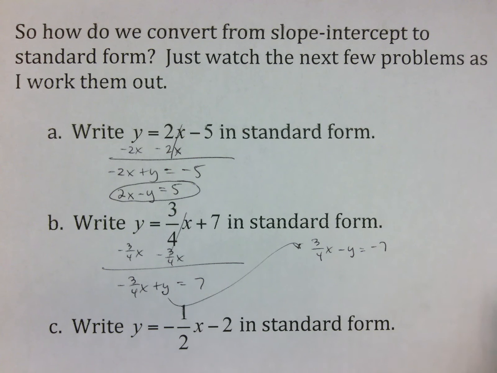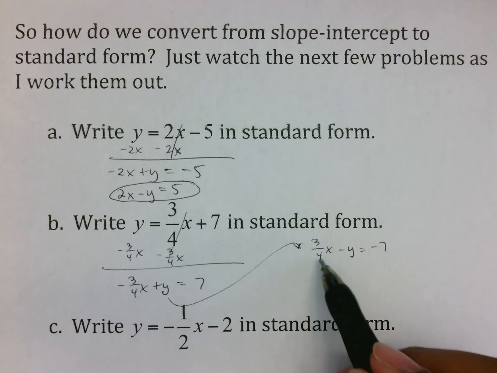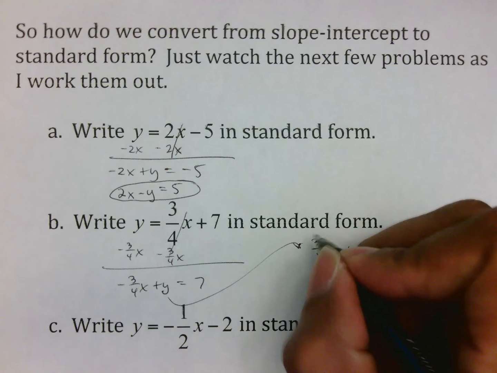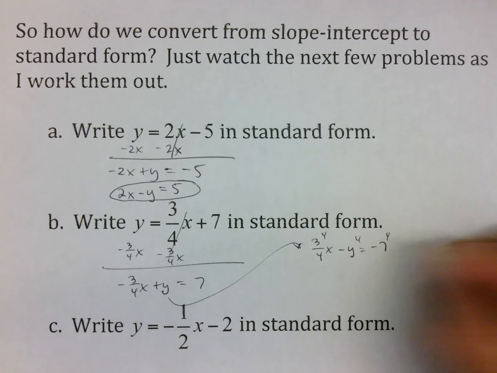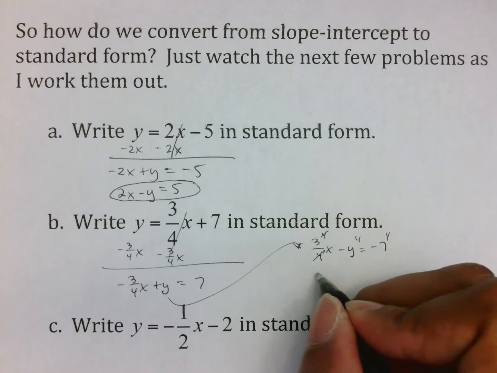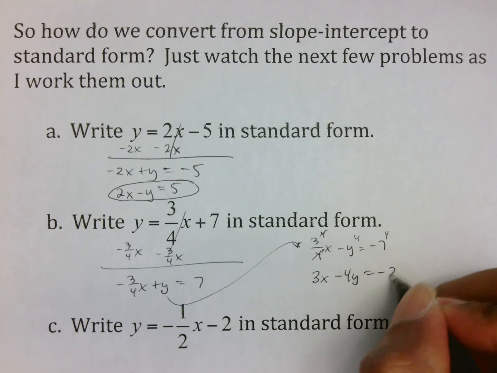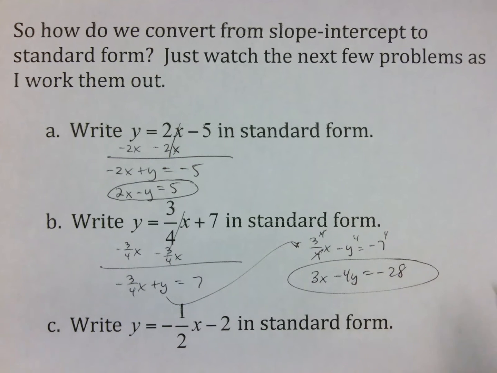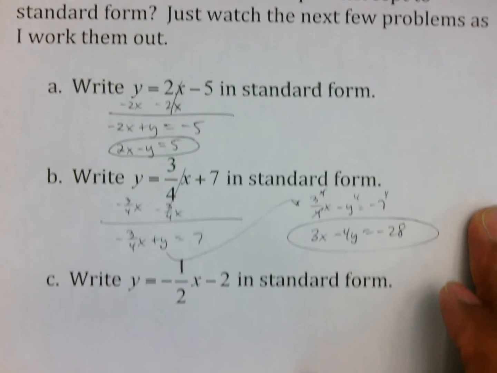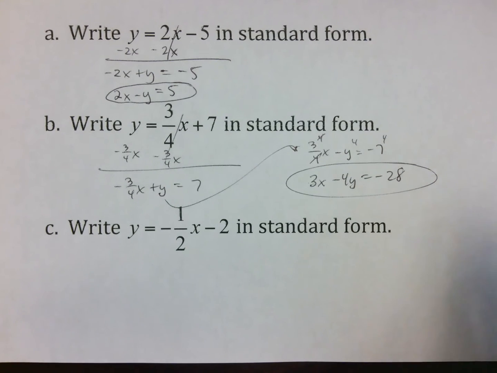And then the last thing we have is we can't have a fraction, so remember what we just did, which is if there's a 4 on the bottom, we're simply going to multiply everything by 4. These two 4's cancel, giving me 3x minus 4y equals negative 28. Now I know you're thinking a negative 28 is illegal, but you have to remember that you can't have a negative x. That's the only rule, that your x can't be negative, or you can't start with a negative number in standard form. So that is still standard form, even though that 28 is negative.